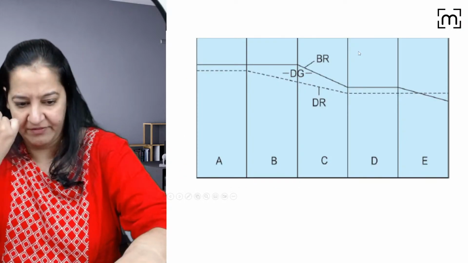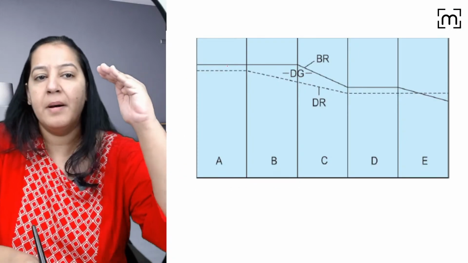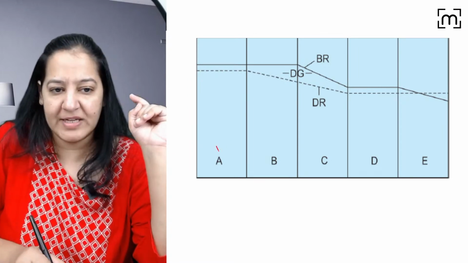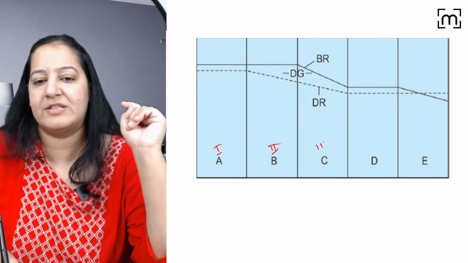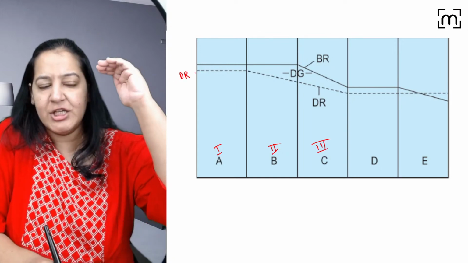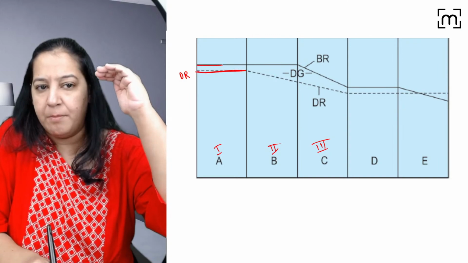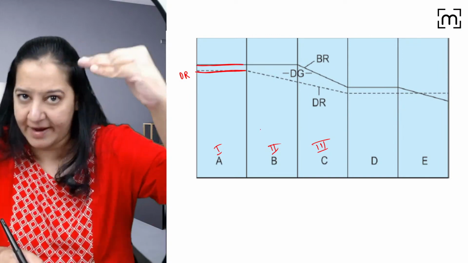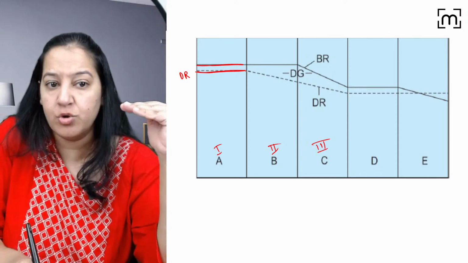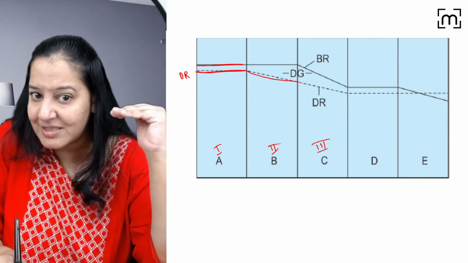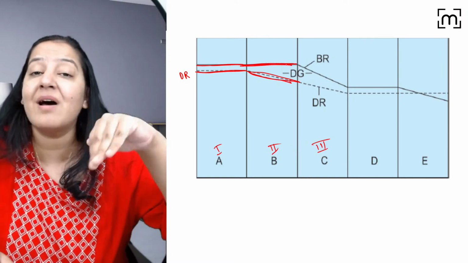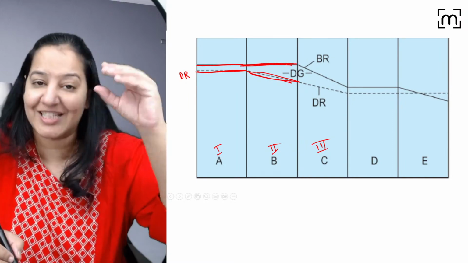Now listen everyone here. So let's talk about the death rate. This is stage 1, this is stage 2, this is stage 3. First talk about death rate. In stage 1, death rate and birth rate both were equal and opposite but on higher side. So it is known as high stationary. In stage 2, death rate started declining, but birth rate is still the same. It is known as early expanding because population is expanding.